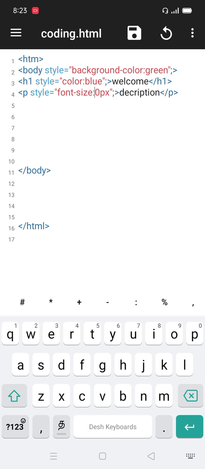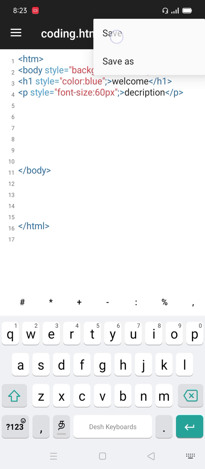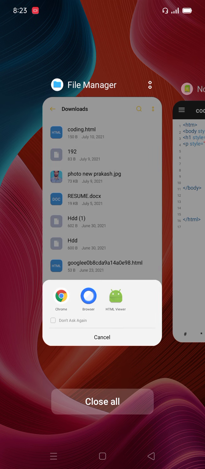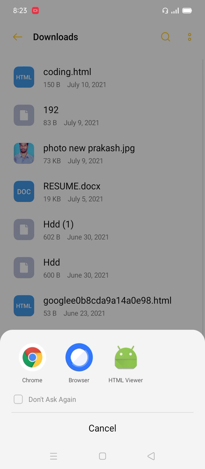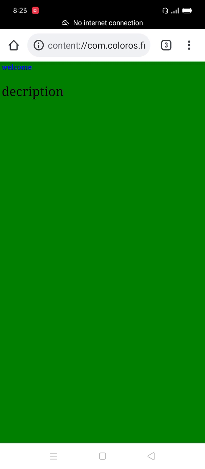That's the reason I am using various sizes. After that I go to the browser, Google Chrome. The description paragraph is shown based on the format size I put. So that's all. Okay friends, I believe you understand this concept.